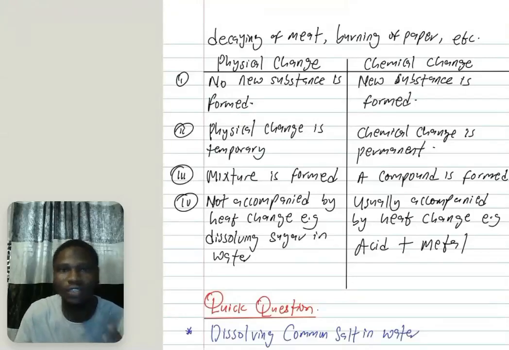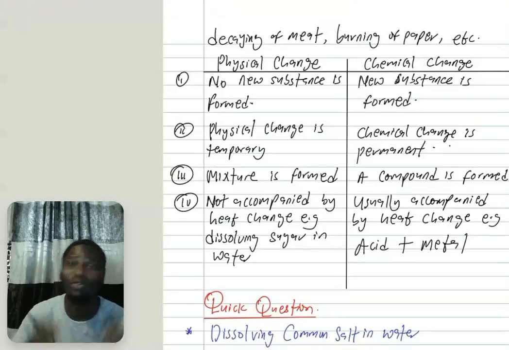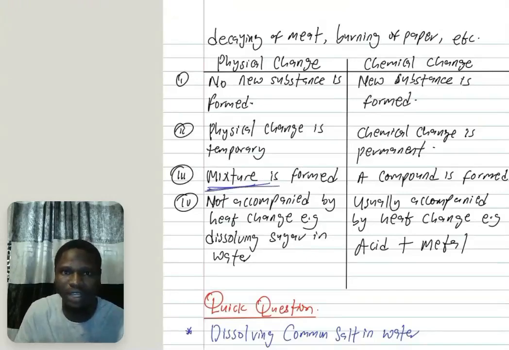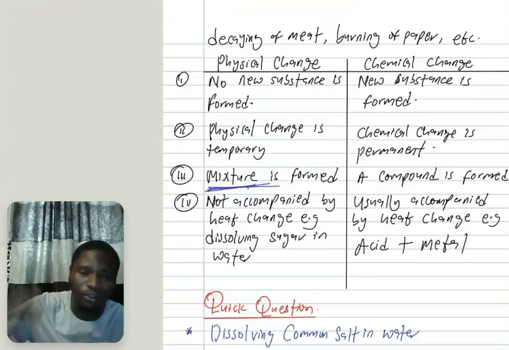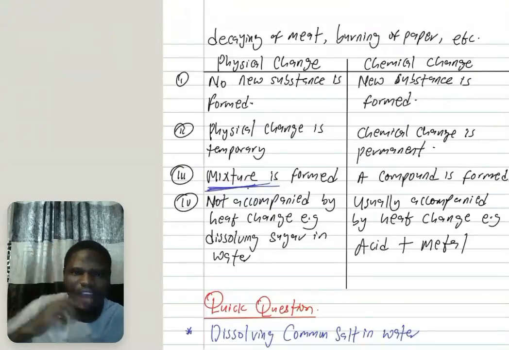So what are the differences between them? Physical changes, no new substance is formed. Chemical changes, we have formation of new substance. Physical changes are temporary, like I said, most of them are reversible, but chemical changes are permanent, because they have led to the formation of a new substance. Next, a mixture is formed. Let me give you an example. If I dissolve salt into water, I will have salt water, and that's an example of a mixture.